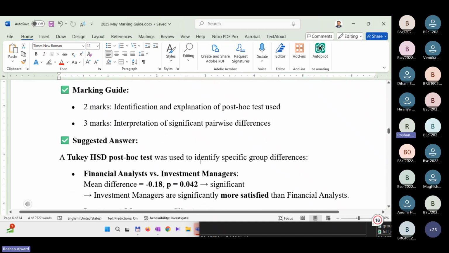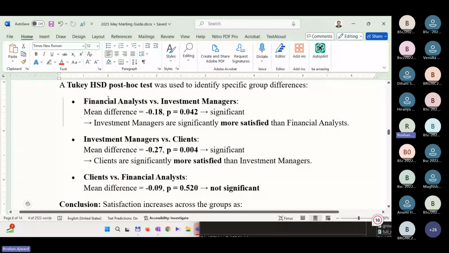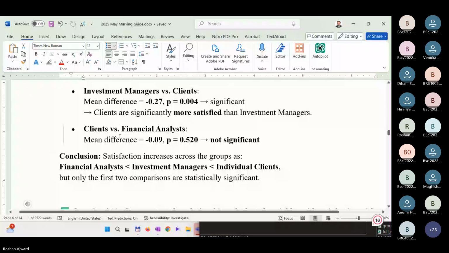Then as we saw, it's significant. Financial analysts and investor managers, it's significant. So investor managers are more satisfied, or you can say significantly different. Investor managers and clients, there is again a significant difference, but clients and financial analysts are not different. So that's how you could conclude.